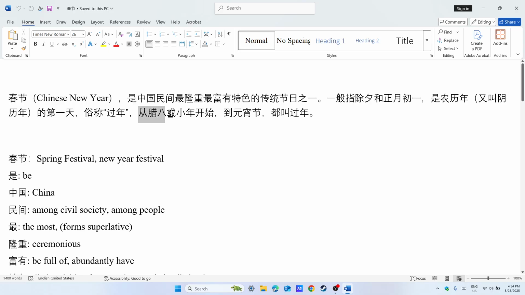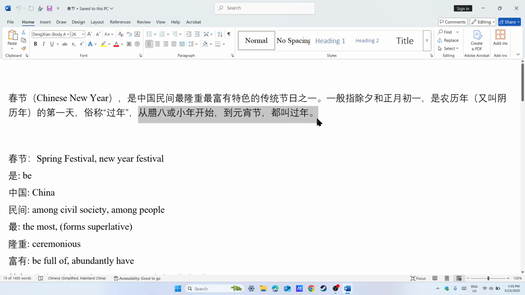And from here, another change, okay? This broadens the time of the New Year Spring Festival. This sentence means from January 8th, 腊八, or from January 24th, 小年, from there until the 元宵节, the 15th of January, they all called 过年.